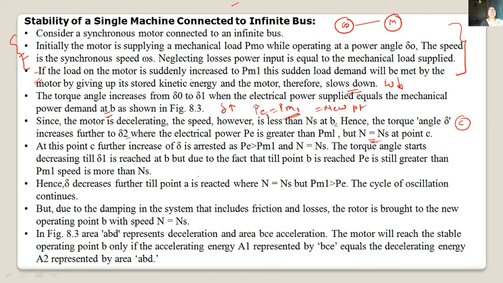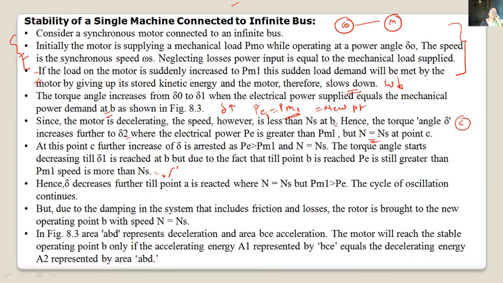Speed is more than ns, we have seen this, while moving from C to B. Hence del decreases further till point A is reached, where n is equal to ns, but Pm1 is greater than Pe.